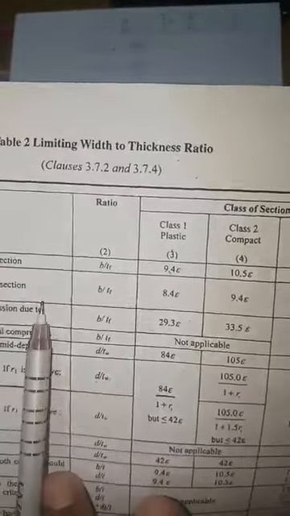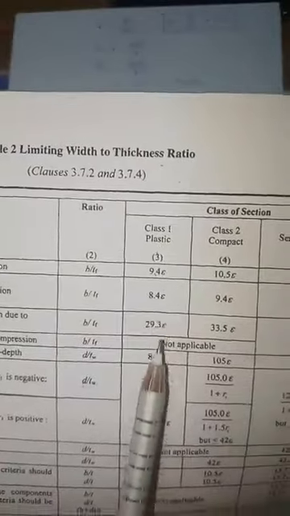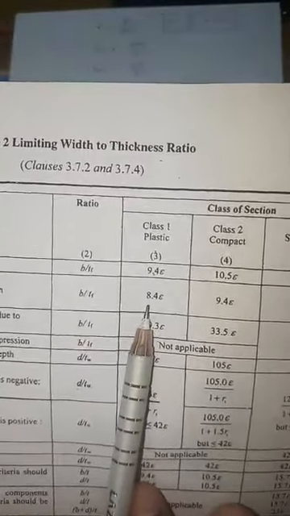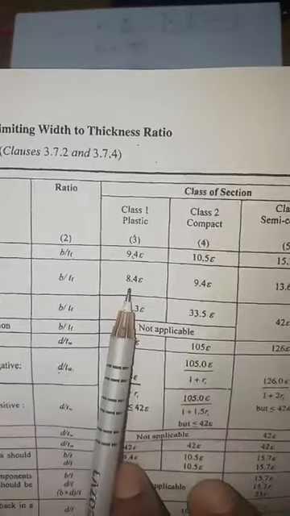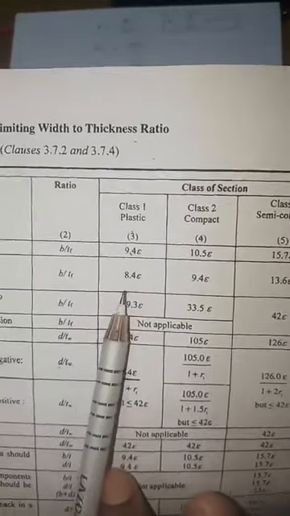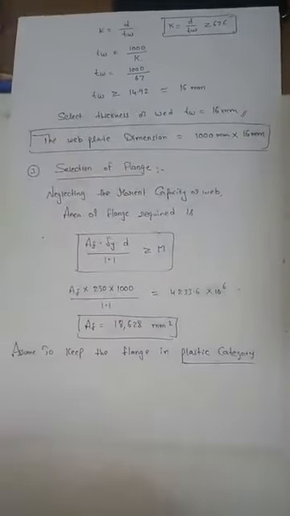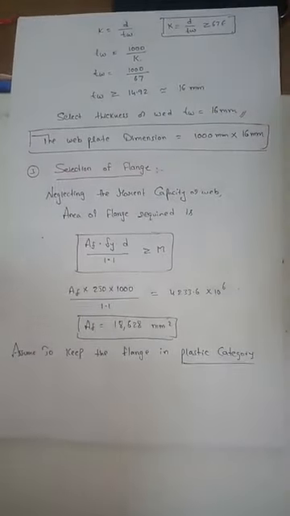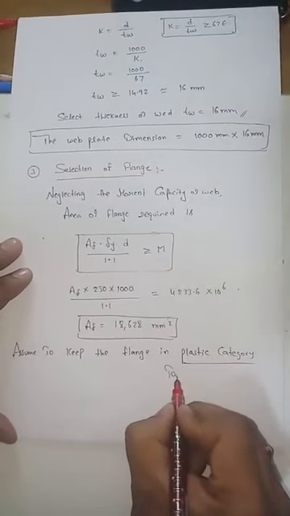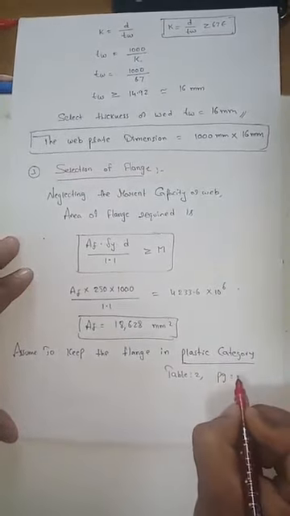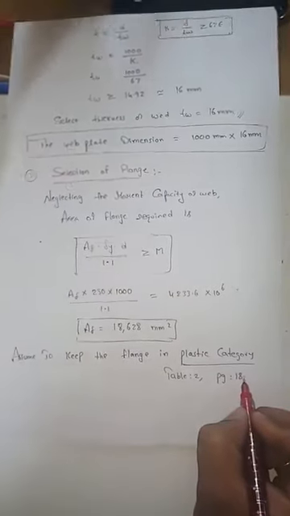So for welded section, when I assume it as plastic, what is your condition? b by tf should be less than or equal to 8.4 epsilon. From here, I am going to get the b by tf condition. So let me write this here, from table number 2, page number 18.